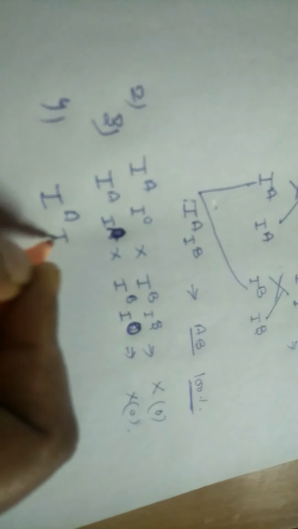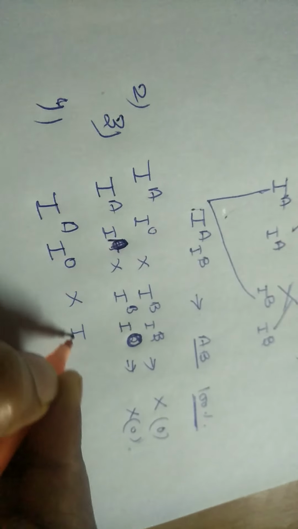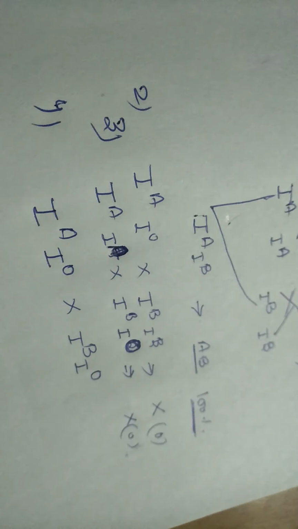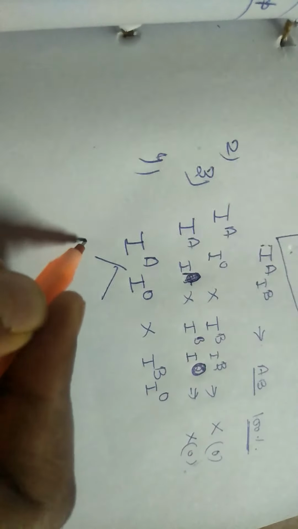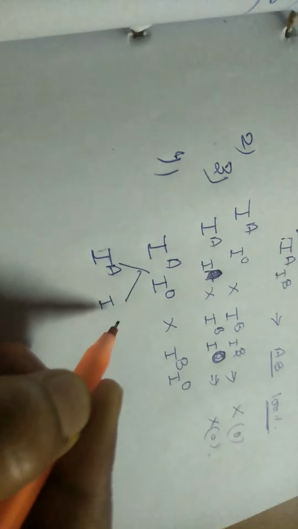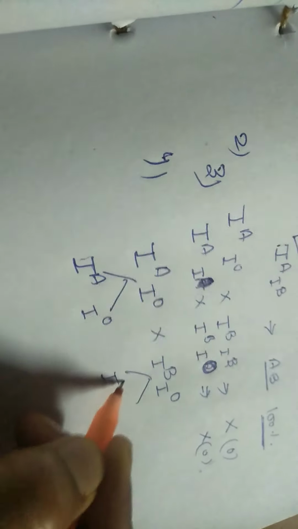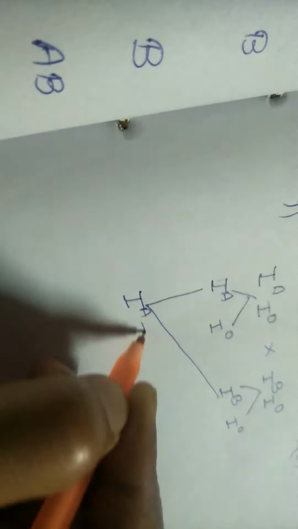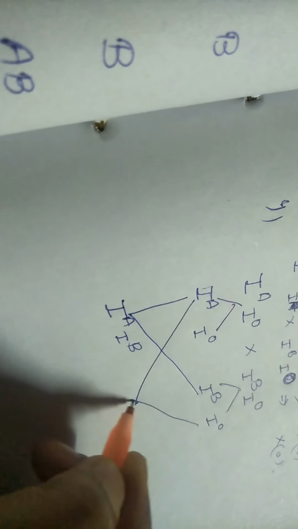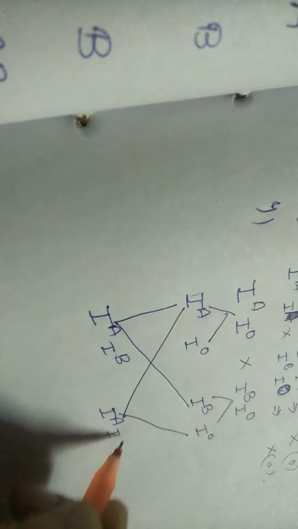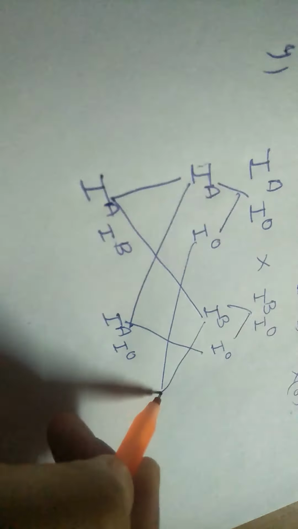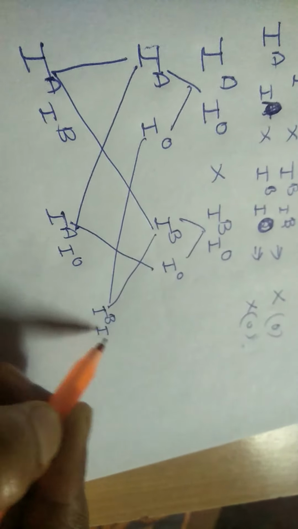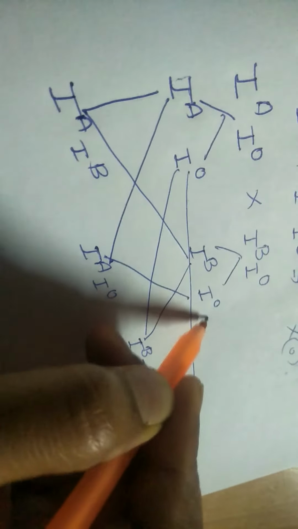The last possibility is this: if we take father's alleles IA IO and mother's IB IO, when we cross them, here are the two types of alleles, IA IO and here IB IO. Their combinations: IAIB. Second combination of genotype IAIO. Third is IBIO and the last fourth is IOIO.